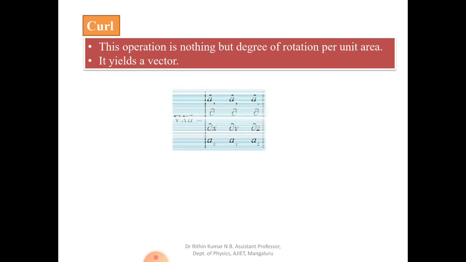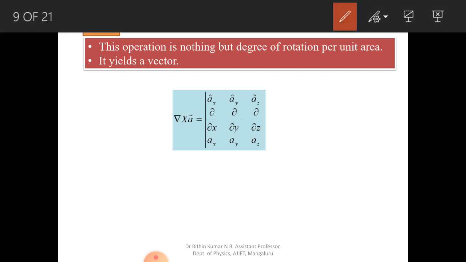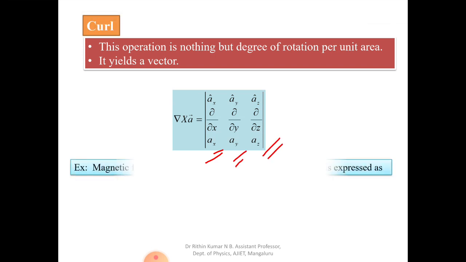So we can see how to calculate a curl. When you operate a del cross product on a vector, that gives you the curl. So curl of any vector A is given by the determinant of Ax, Ay, Az, with dou x, dou y, dou z, where dx, dy, dz are the partial derivatives along the x, y and z axes, and Ax, Ay, Az are the components of the vector acting along the x, y and z directions.